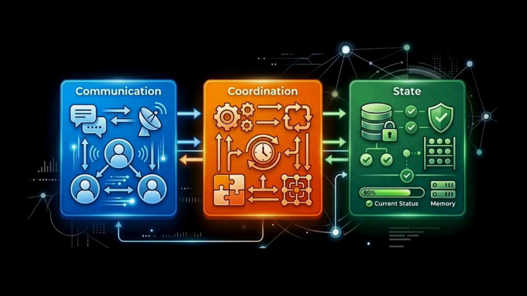One is communication, that is, the network is an unreliable medium, and we have to design for packet loss, jitter, and varying latency. Second one is coordination. Since we lack a global shared clock, how do nodes agree on a value or elect a leader? The third is state. How do we manage data consistency when records are physically replicated across different disks and data centers? Identifying these obstacles is step one.